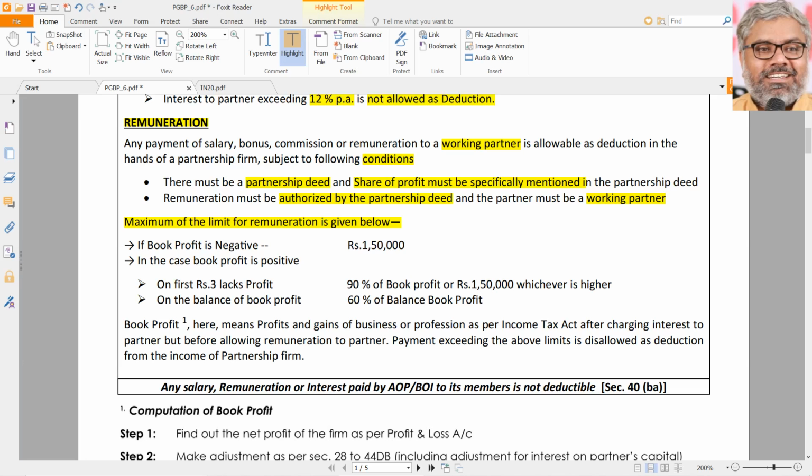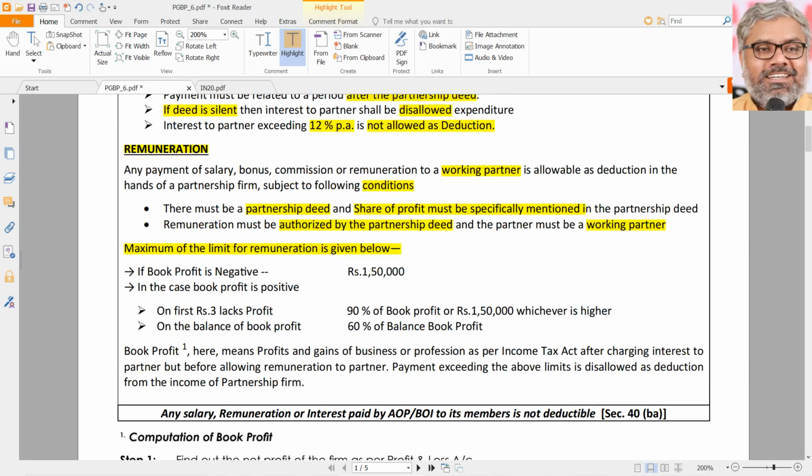The maximum limit for a remuneration is given below. Remuneration for all the partners put together. Don't make unnecessary assumptions. Per partner, nothing mentioned. Per month, nothing mentioned. Don't take those assumptions. When nothing is mentioned, we are talking about the entire remuneration that can be claimed as deduction by the partnership firm, which means that is for all partners. When nothing is mentioned, naturally we are talking about annual, not monthly. So, we don't have to bring certain assumptions unnecessarily to make ourselves confused and messed up. Do not do that.